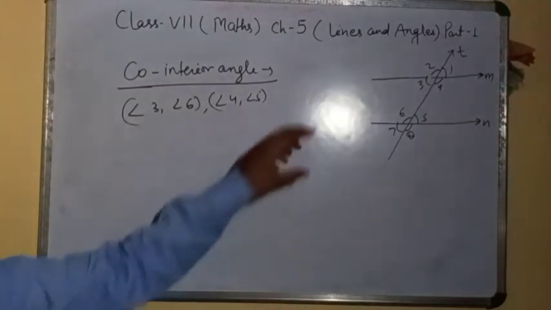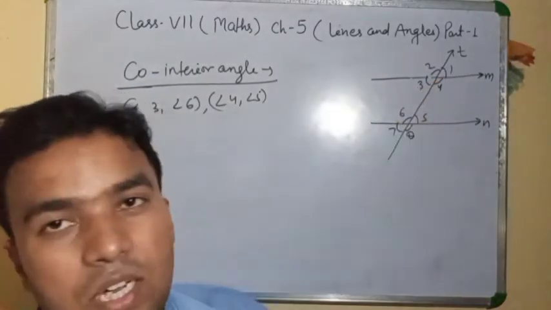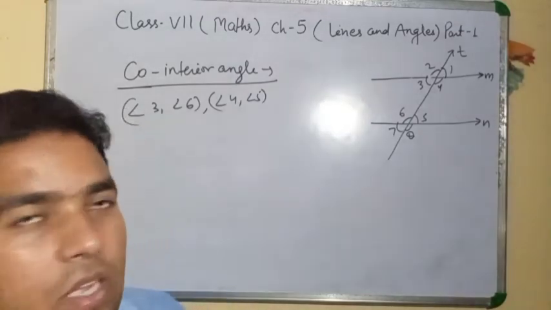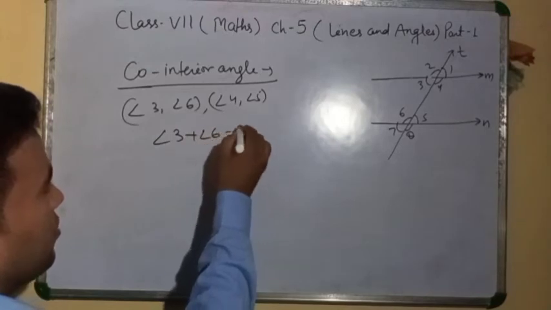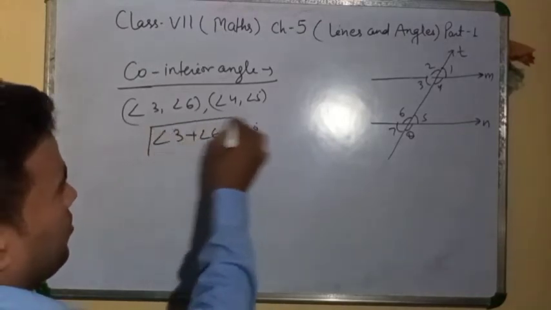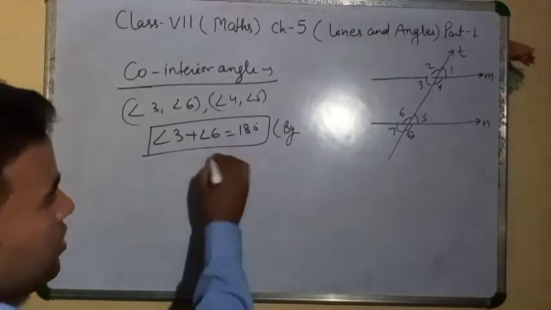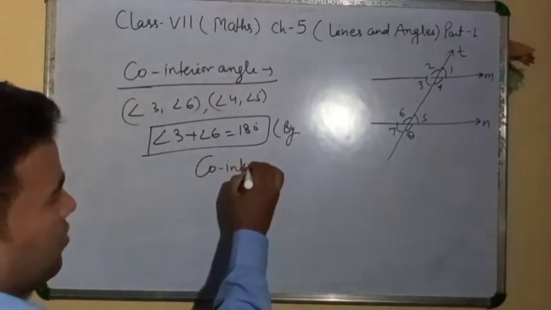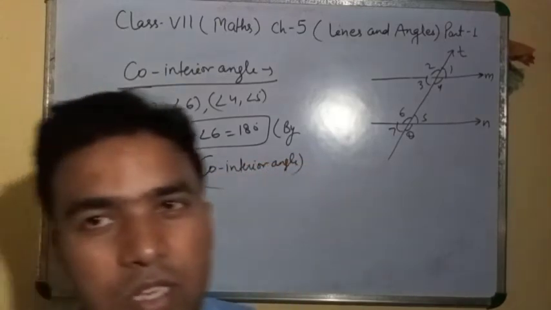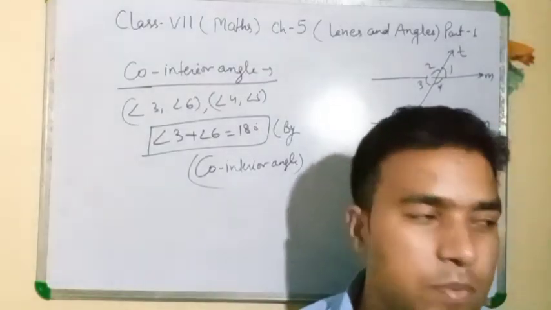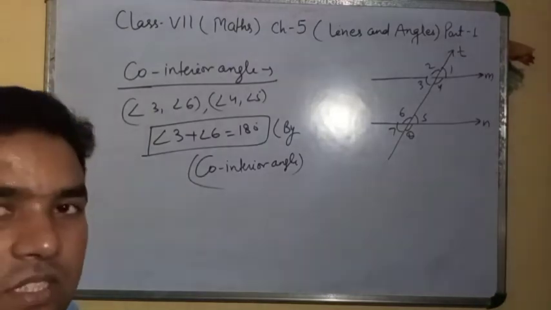Co-interior between two lines: whatever angles are given on one side, that is co-interior. When you add them, you will get 180. Means sum of angle 3 plus angle 6 equals 180 degrees by co-interior angles, not linear pair. There is a difference between linear pair and co-interior angle. In the definition you will see there are changes. Clear?